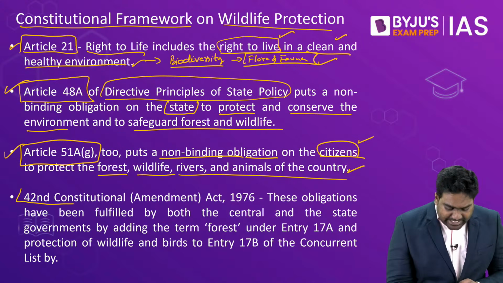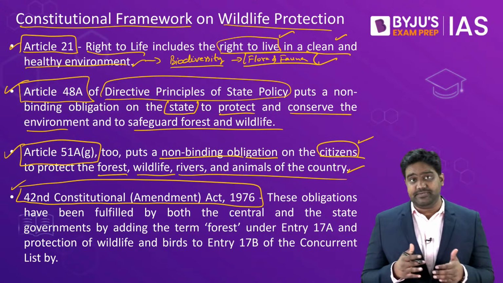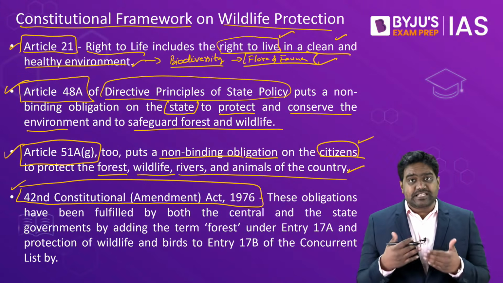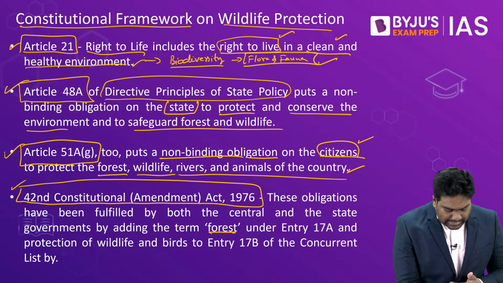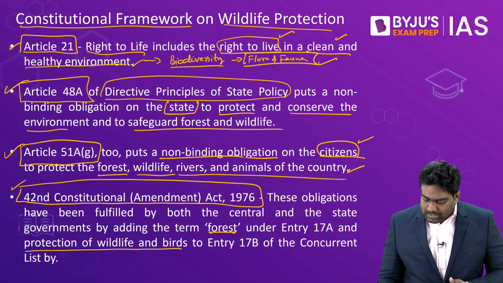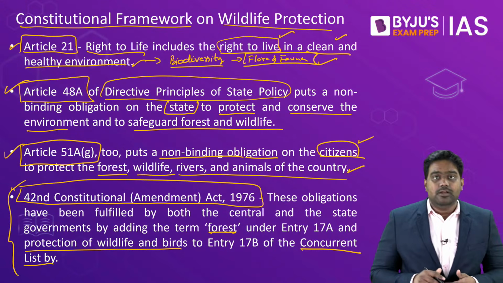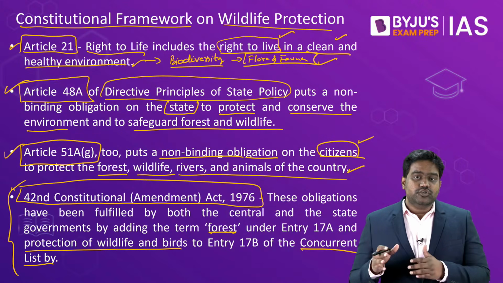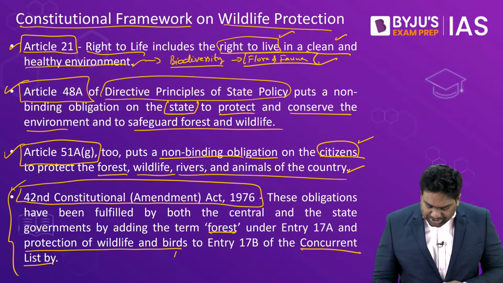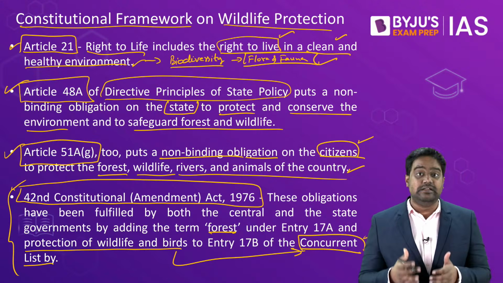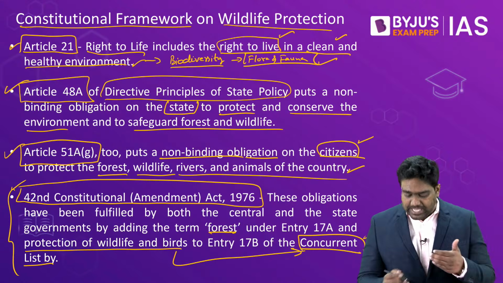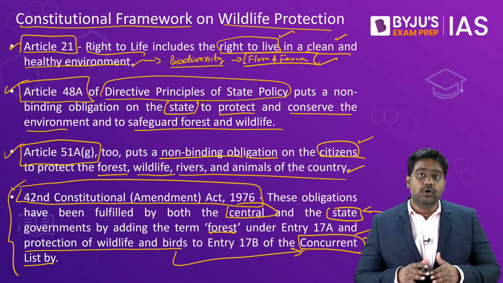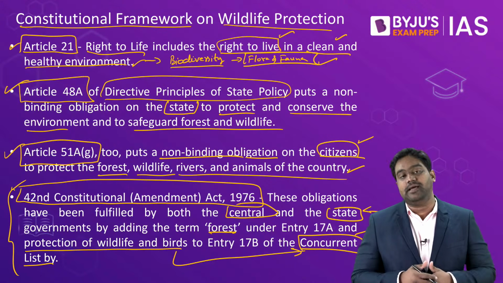Then if you look at the 42nd Constitutional Amendment Act of 1976, which is referred to as a mini constitution in itself, it placed the subject of forest and protection of wildlife and birds on the concurrent list. Before this, the subject of forest was under the state list. So by placing forests and even protection of wildlife and birds on the concurrent list of the 7th Schedule, it became the joint responsibility of the central government and the state governments to ensure the protection of India's wildlife.